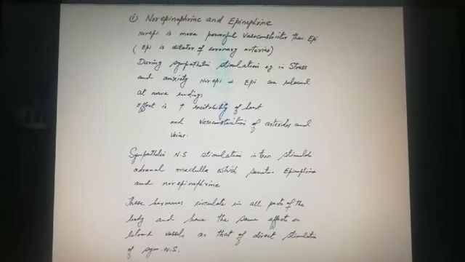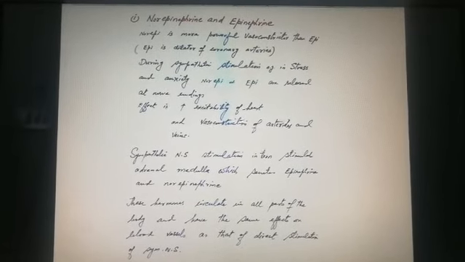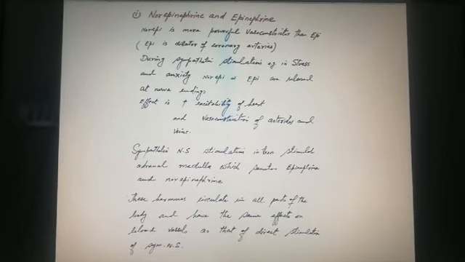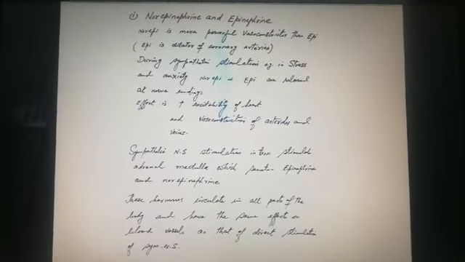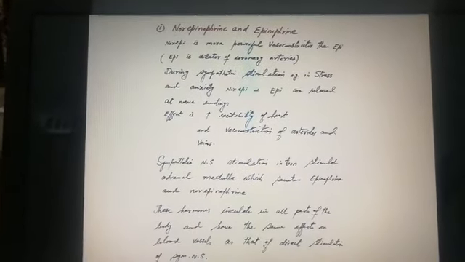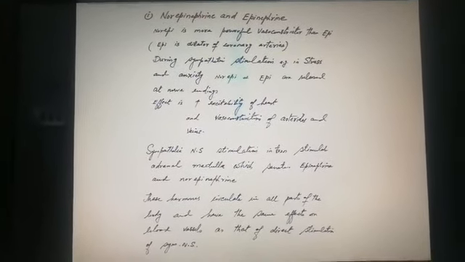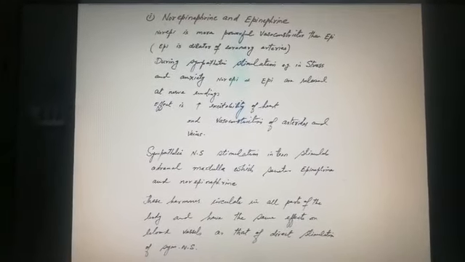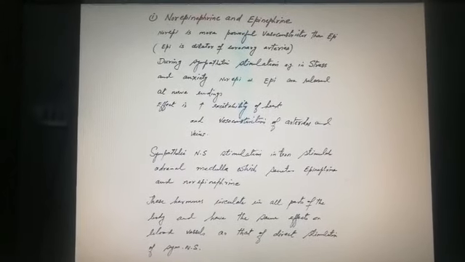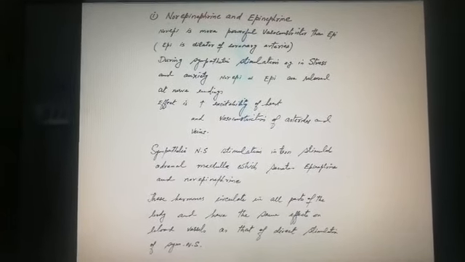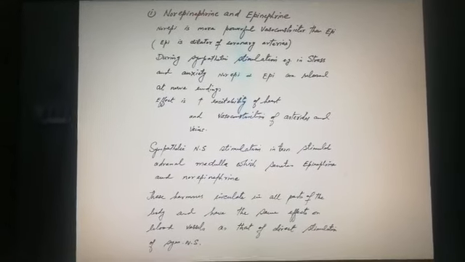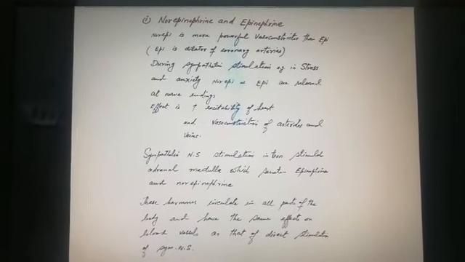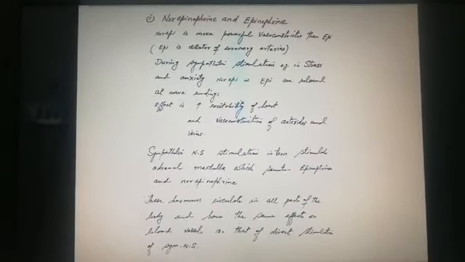These hormones circulate in all parts of the body and have the same effect on blood vessels as direct stimulation of the sympathetic nervous system. The direct effect of sympathetic nervous system stimulation is increased excitability of the heart and vasoconstriction of arterioles and veins. So either there is a direct effect of your sympathetic nervous system, or an effect through these neurotransmitters, these substances which are vasoconstrictors.